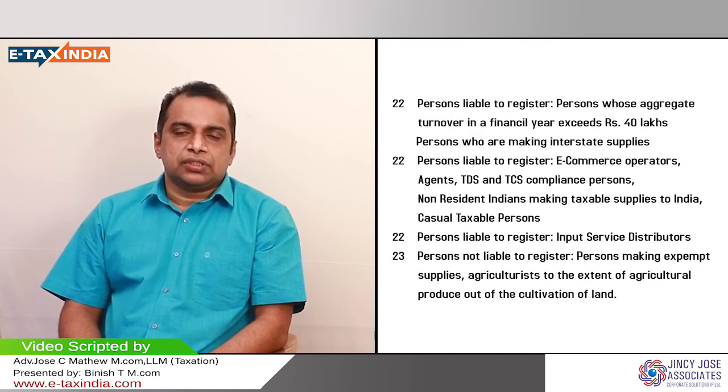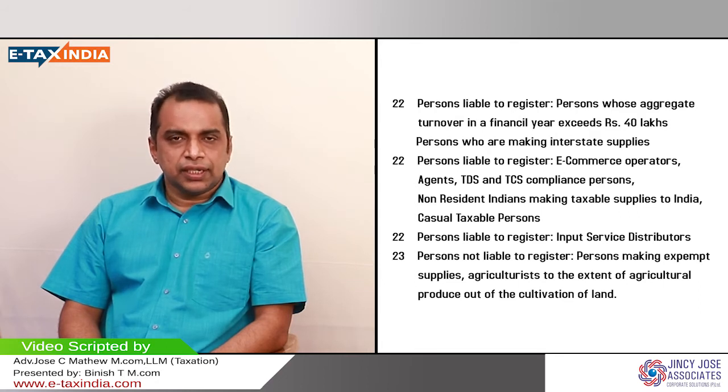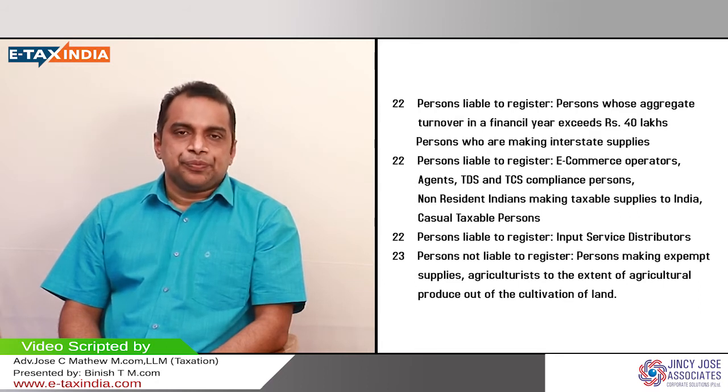If they are doing any other business, they cannot club it with agricultural produce. So to the extent of land, that is very important. So agriculturists are exempted from collecting GST by selling their product or agricultural produce. But a dealer who is purchasing goods from an agriculturist and selling it to another person, another businessman, that particular person is liable to be registered under GST because he is collecting and selling.